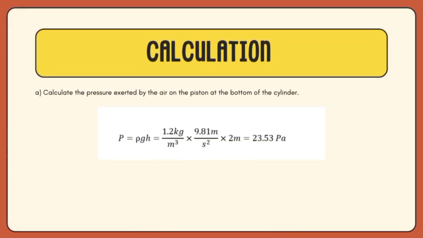To calculate the pressure exerted by the air on the piston, we can use the fluid pressure formula, which relates pressure, density, gravitational acceleration, and height. Thus, the pressure exerted by the air on the piston is 23.53 pascals.